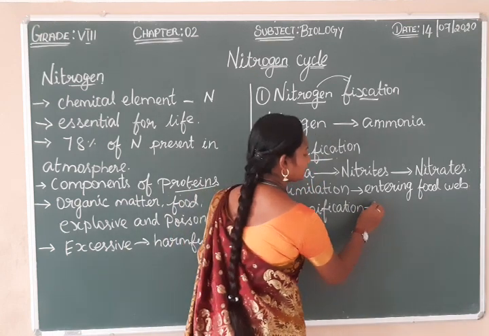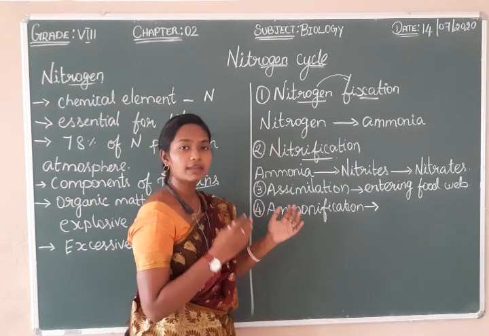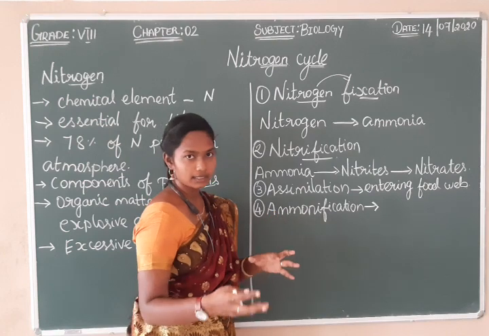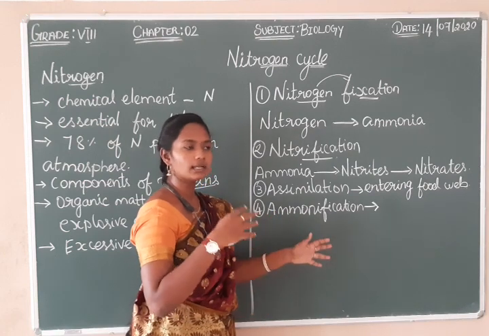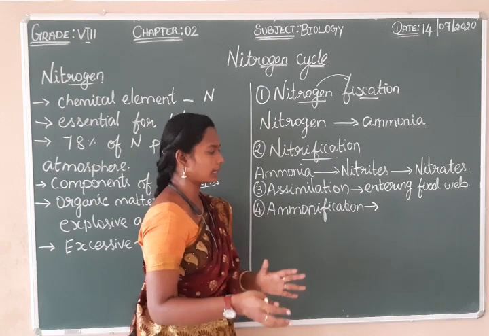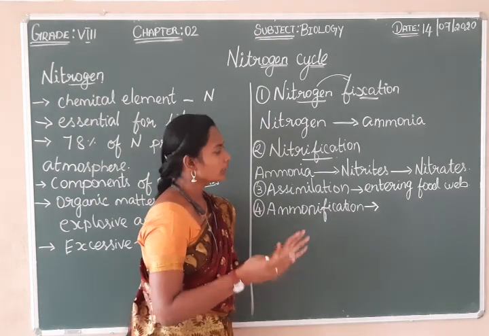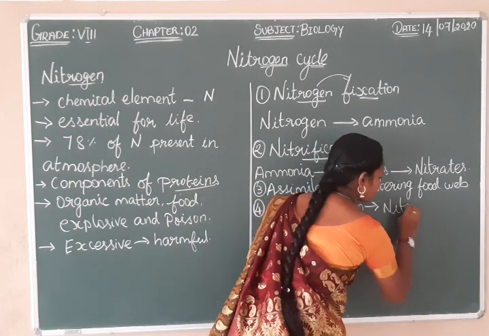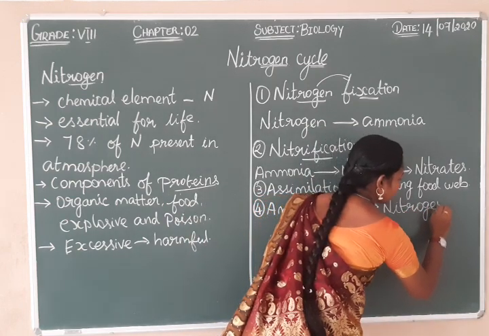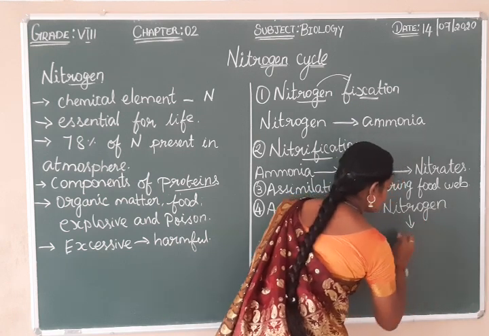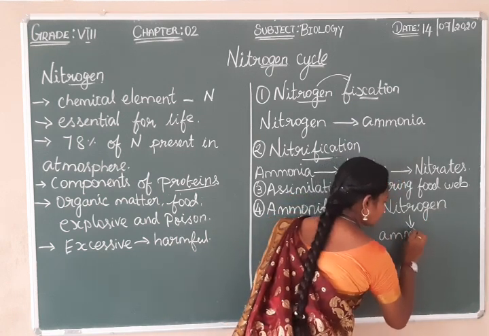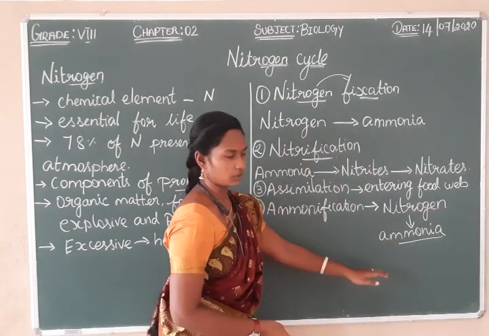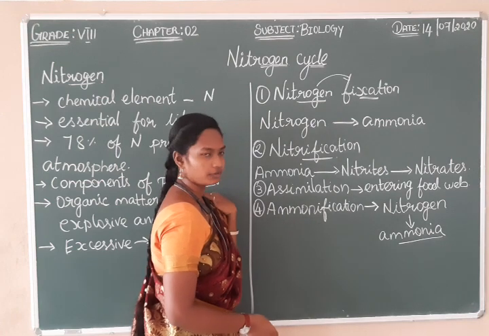In the ammonification process, the waste excreted by animals and human beings contains nitrogenous waste, as do dead and decaying organisms, the decaying matter. So that also contains nitrogen. This nitrogen is mixed with the soil, and with the help of bacteria it gets converted into ammonia. In this step the ammonia is produced. That process is called ammonification.